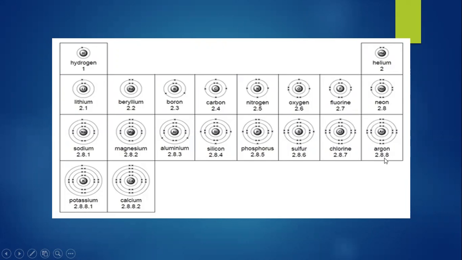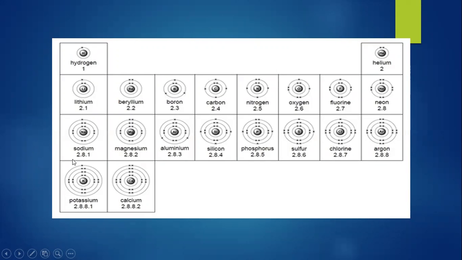Whenever the atomic number of argon is 18, the first shell is complete with 2, the second shell is complete with 8, and the third shell is complete with 8. But in the case of potassium, which has 21 electrons, how are we going to arrange it? In the first we will accommodate 2, in the second we can accommodate 8, in the third we can accommodate 8, and in the fourth one we can only arrange 1 electron. So 1 is extra, so we are going to arrange it in the fourth shell. Here for calcium, 2 are extra, so we are going to put them in the fourth shell.